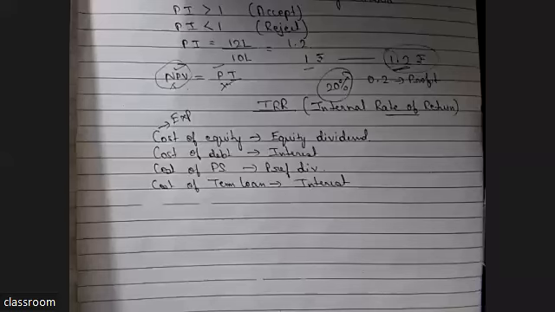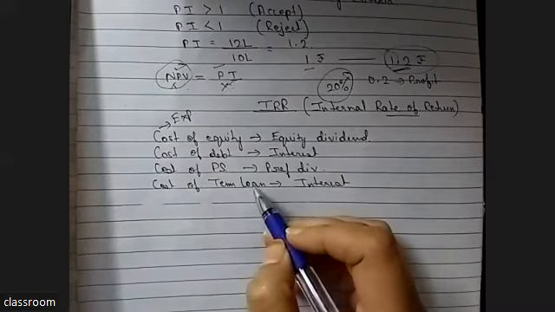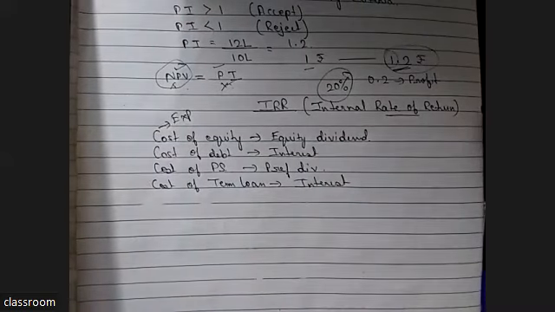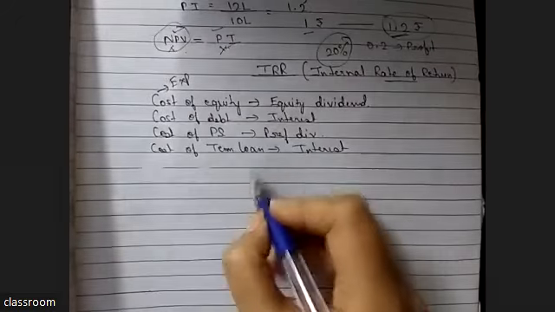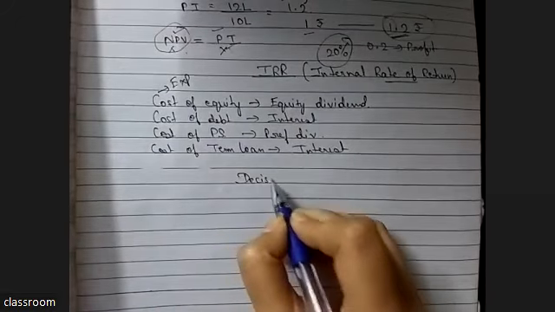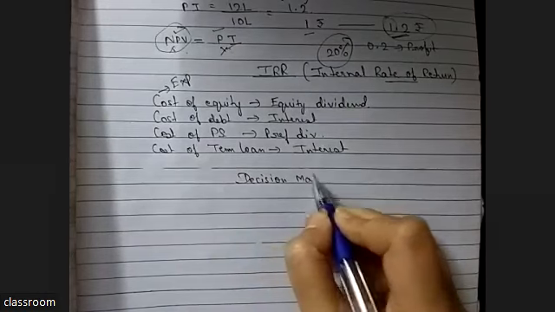In FM, loan is the word of accountancy, term loan is the word of financial management. So whenever any financial manager talks about these things, they always use term loan. But when an accountancy person talks about it, they always say loan. So, what is IRR? IRR has some decision making criteria. First, you need to understand this decision making criteria.